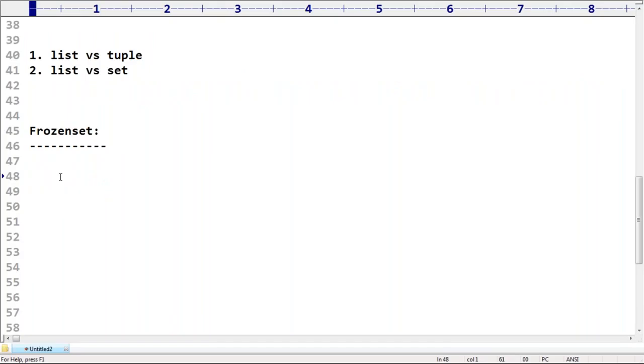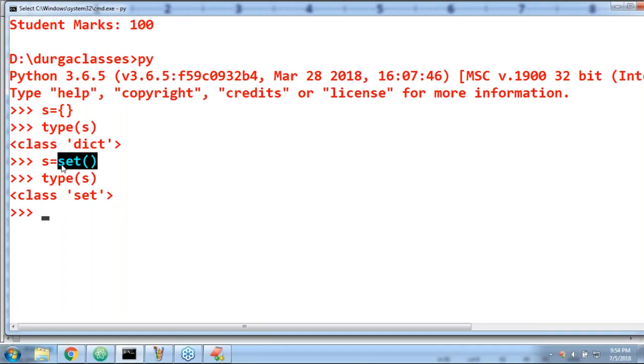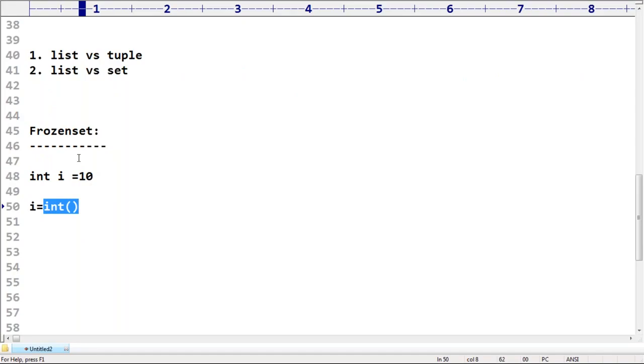Actually, in some languages we have to specify the type, like int i = 10. Here, before the variable, we have to specify the type. But if I write i = int(...), we are using the int function. It doesn't mean we are specifying the type. Clear, right? Here we are calling set as a function. In Python, we are not required to specify the type explicitly. Automatically, the type will be considered based on the provided value. Python is a dynamically typed programming language.